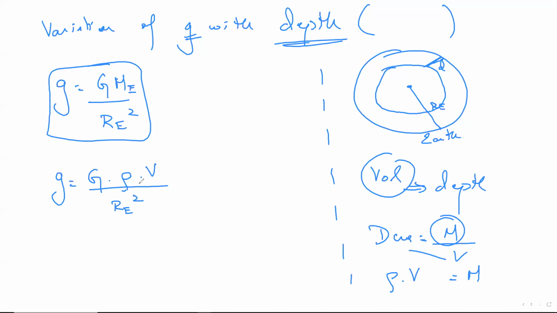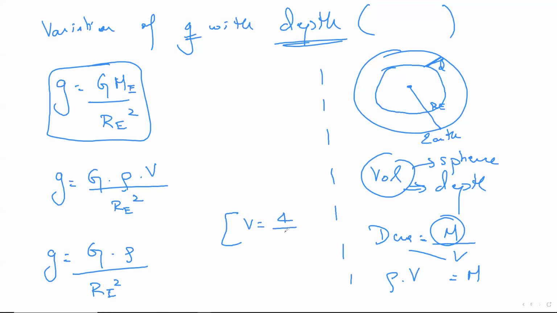Now focus. The volume came into the picture. Volume of what? Earth is a sphere. Volume of a sphere is given by, again, old strategies. Keep g there itself, rho also there itself, RE square also as it is. Volume of a sphere is given by V is equal to 4 by 3 pi R cube. This is the formula. Now, in the next step, instead of writing V, I'll write 4 by 3 pi RE cube.